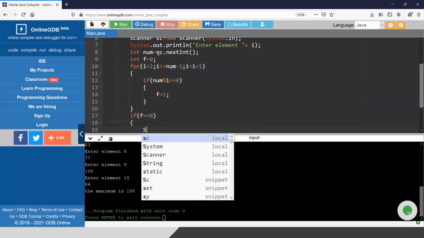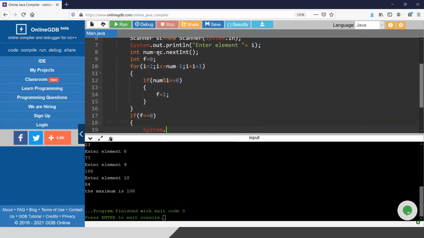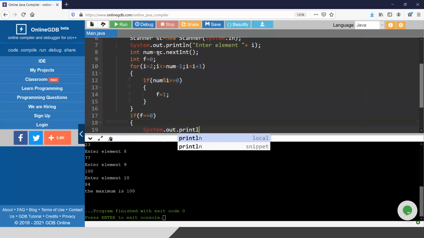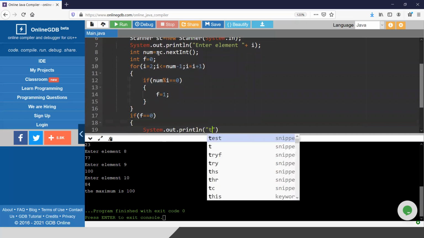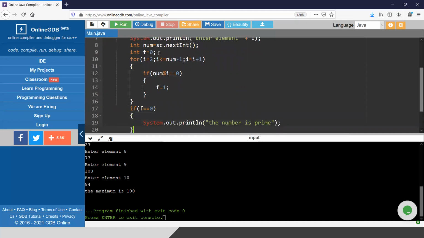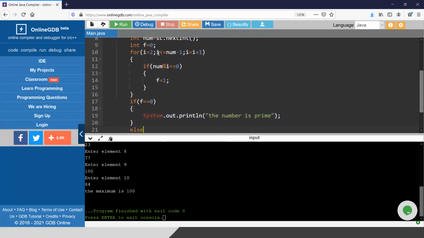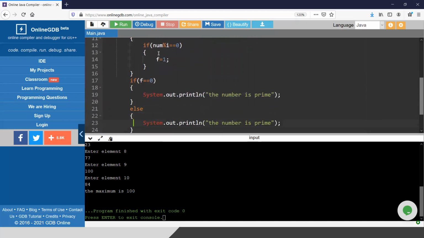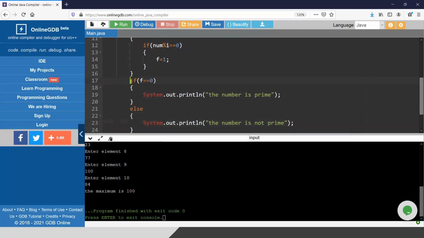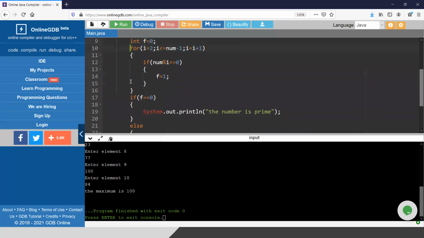So if it is still 0, that is, if it is not divisible by any number, then I can print that the number is prime. And if the value of f becomes 1, that means it is divisible by some number. I don't know by which number, but I can print that it is not prime if the value of f is 1. Clear, I guess.